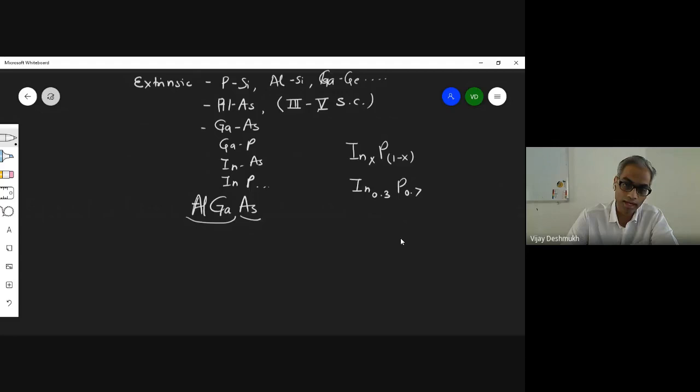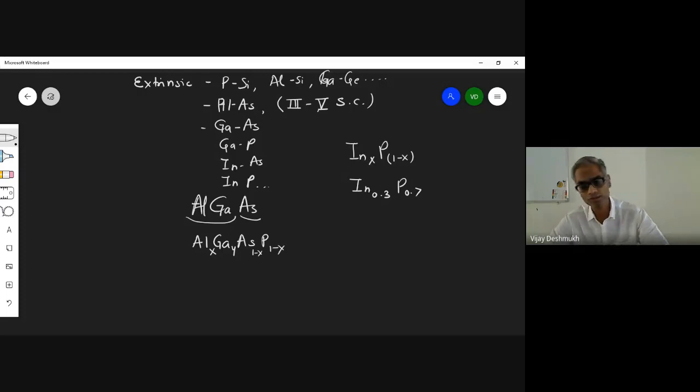And also we can have aluminum gallium arsenic phosphide. Depending on this, aluminum has, suppose, x and gallium has y, and then arsenic will have 1 minus x, for example, and phosphorus has 1 minus y, and so on. These are complex structures that we are using. This is not part of the syllabus, but you should know that LED is not made up of silicon.